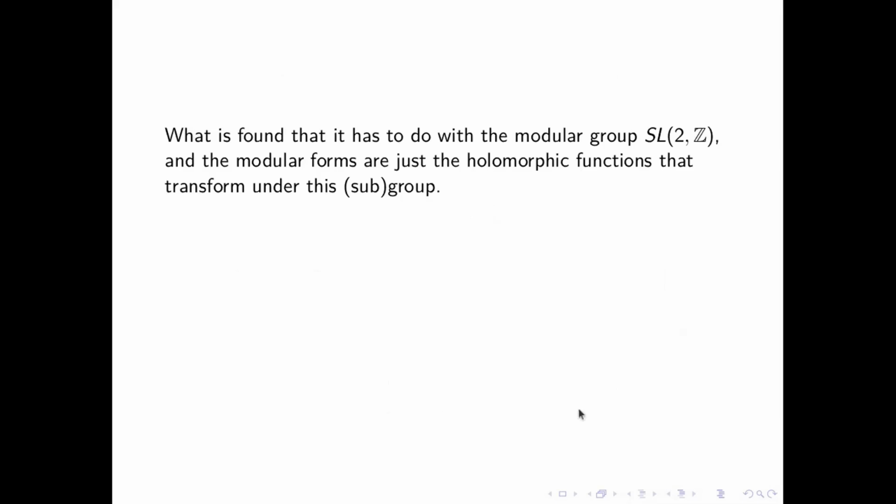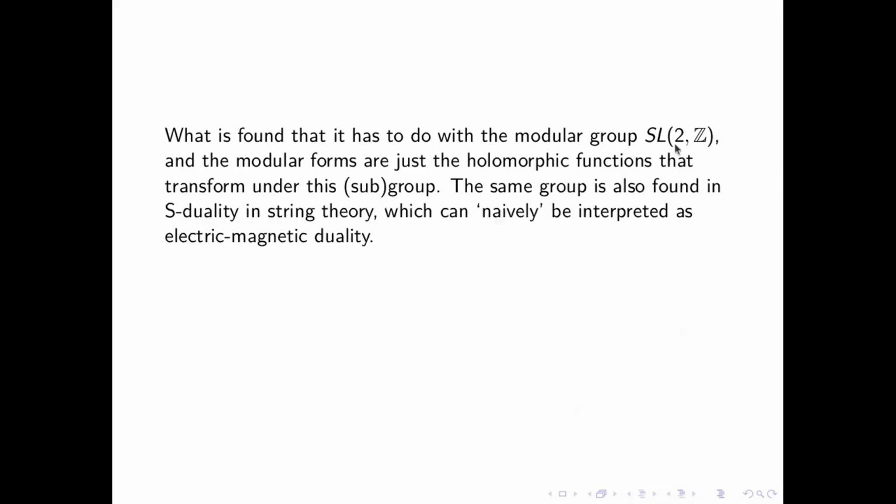What is found is that it has to do with the modular group SL2Z, and the modular forms are just holomorphic functions that transform under these subgroups. Maybe that is technical, but SL2Z is some sort of group where you have determinant 1. Now, the same group is also found in S-duality in string theory, which can be naively interpreted as electric-magnetic duality.